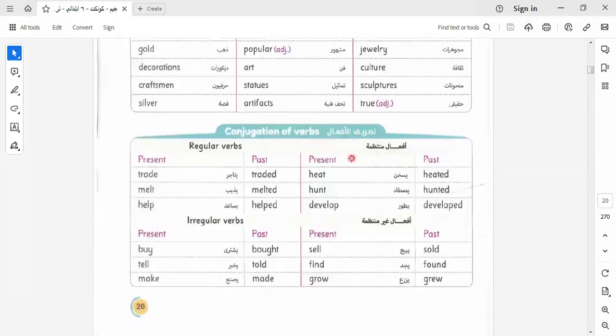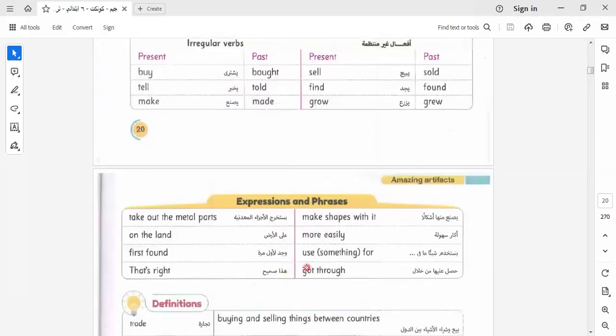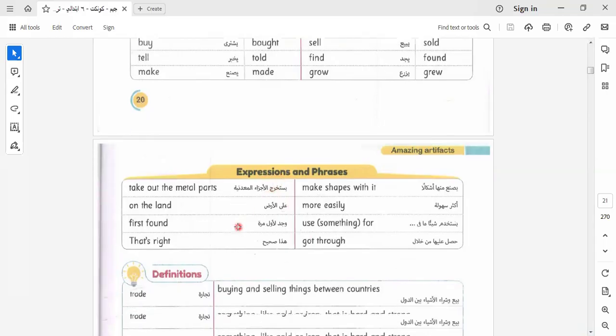Here we know the conjugation of verbs, and we know the verbs that add -ed, like traded, like melted, and verbs that change completely, like buy, bought, tell, told, make, made, and so on. Okay, as we told you before, before grade 6, in all grades, the irregular verbs must be kept. There is no way to say I can keep some of them and not others. No, you must keep the irregular verbs, because irregular verbs in English are like a timetable. So you can't answer any sentence without keeping the irregular verbs.